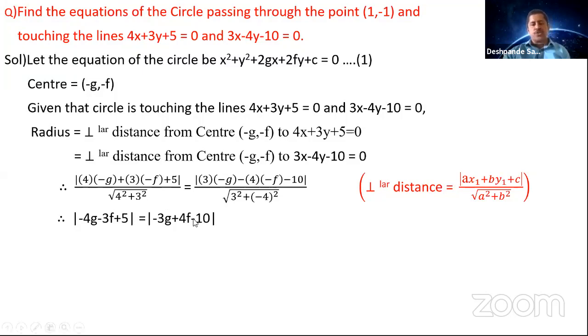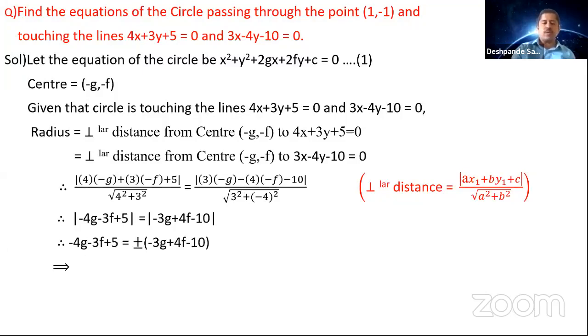So you got an equation simply |-4g - 3f + 5| is equal to the second term. Now you got both the terms having modulus. So the first thing is you're going to remove the modulus. So once you remove the modulus, at one side you're going to put a plus or minus sign. So -4g - 3f + 5 is equal to, remove the modulus. So whenever you remove the modulus, you're going to put a plus or minus sign. So it is your choice. You can put on the left side or you can put on the right hand side.